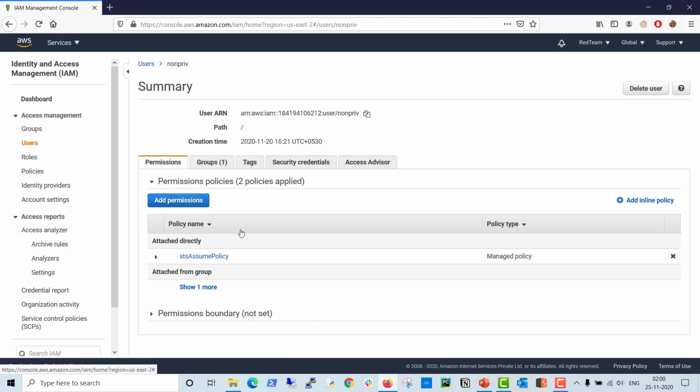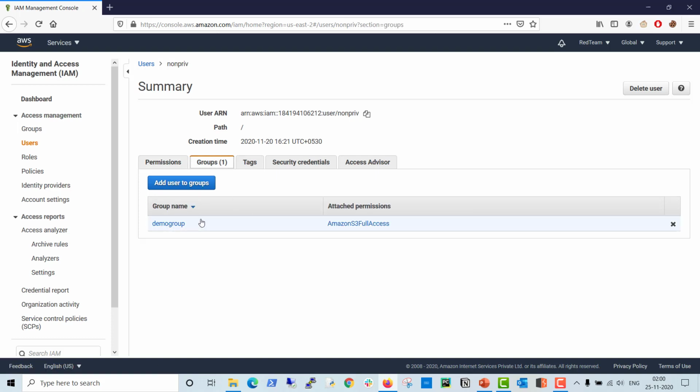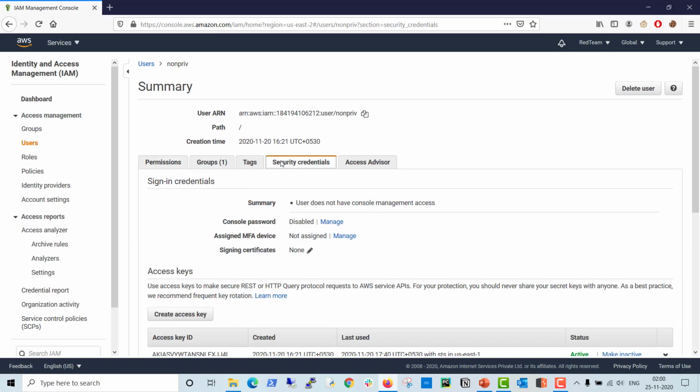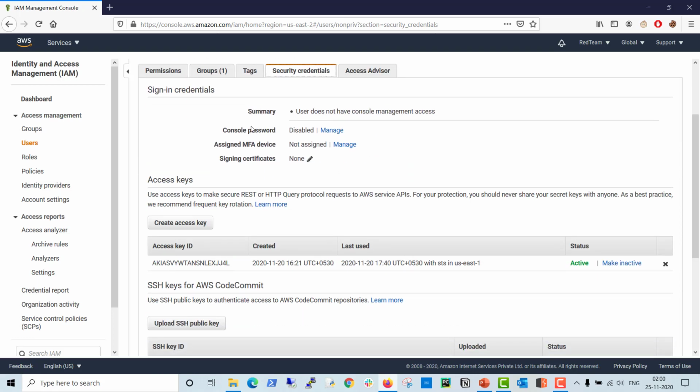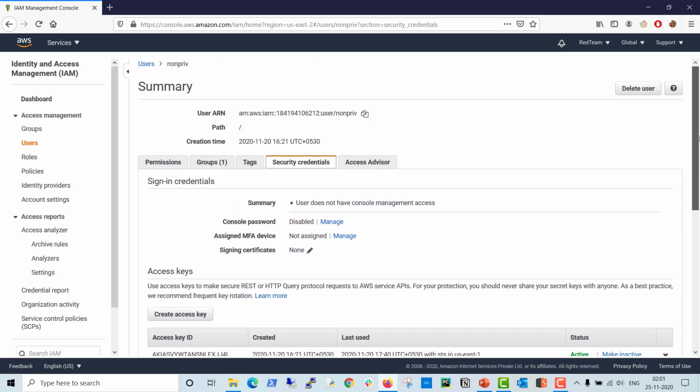You can see here in another user, these are the permissions attached to this user. This is the group the user is part of, and how we can access it. The management console is disabled by default for this user. So this user can only access the AWS services programmatically. That means they can access through API, CLI, SDK. They need an access key ID as well as a secret to access the AWS resources or services. So this is how a user looks.